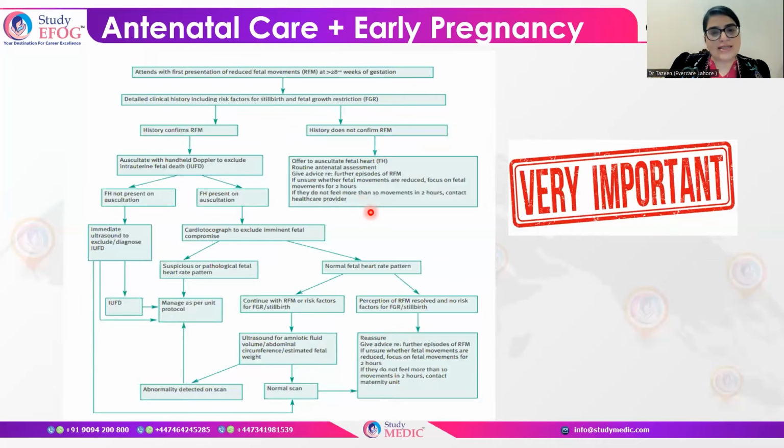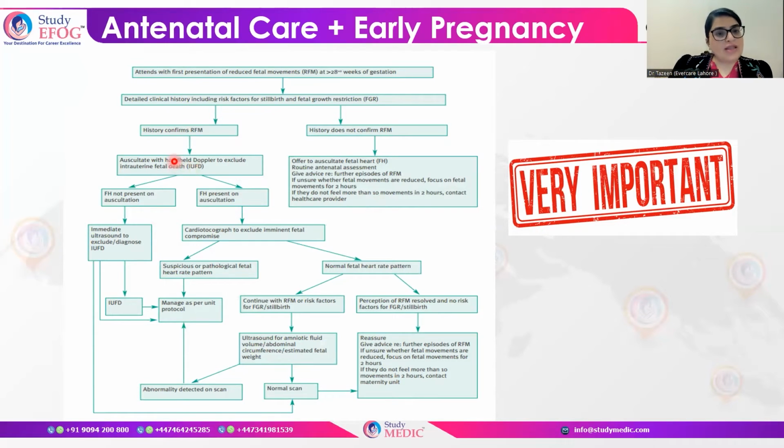You can advise them that they have to lie down on their left lateral side and count the fetal movements. If the fetal movements are more than 10 in 2 hours, you can reassure your patient, and if they are less than 10 movements in the 2 hours, then they can report to their healthcare provider.